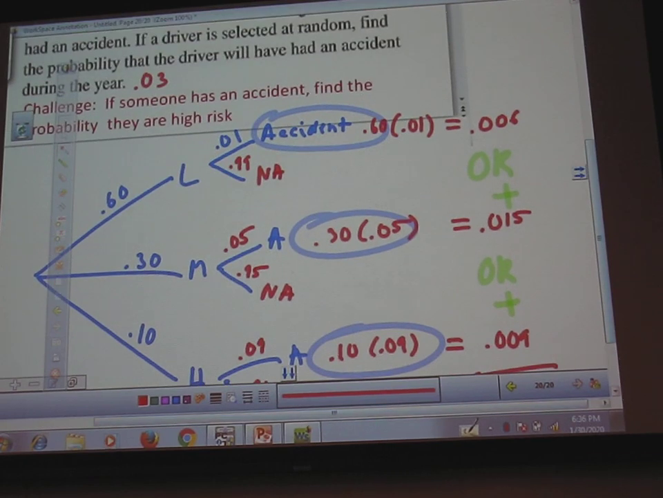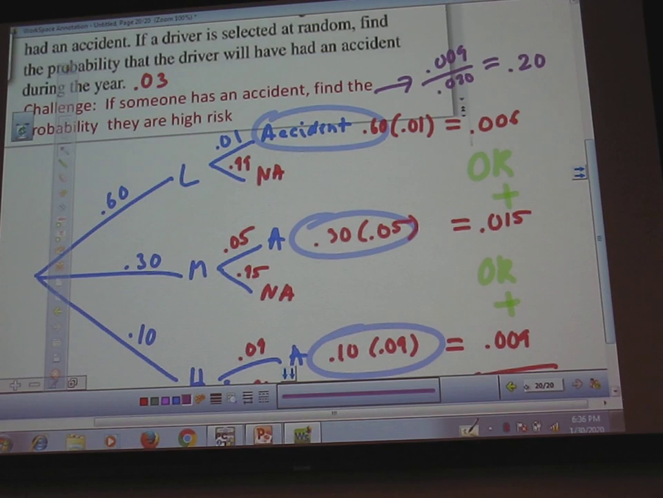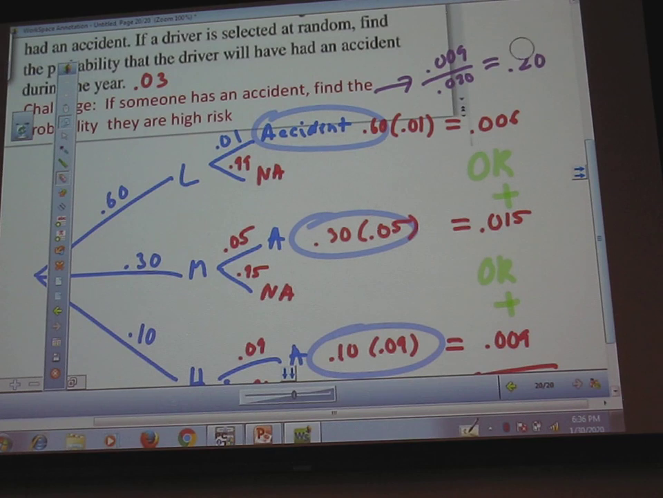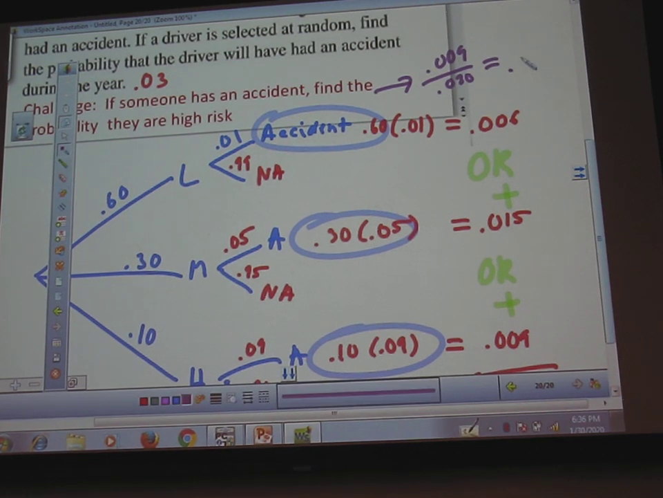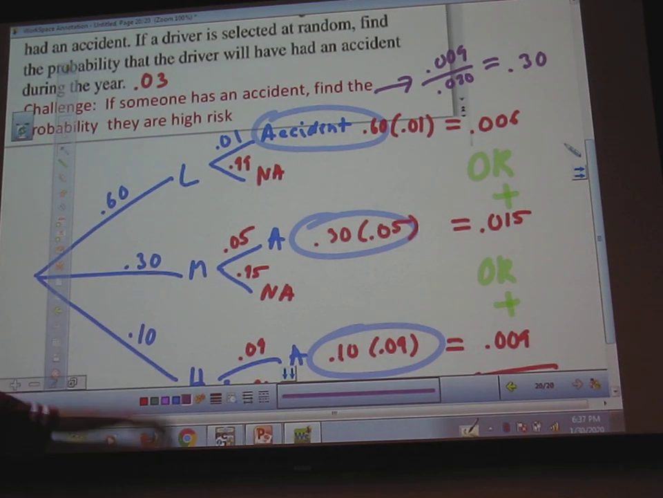So this part here is 0.009 divided by 0.030, and you get, I think it's 20%. No, that can't be right. Sorry, 30%. Yeah, it's 30%. So if you're in an accident, there's a 30% chance that you're a high-risk driver. There's a 50% chance that you're a medium risk, because there's just a lot more medium risk people out there. And there is a 20% chance you're a low-risk driver.